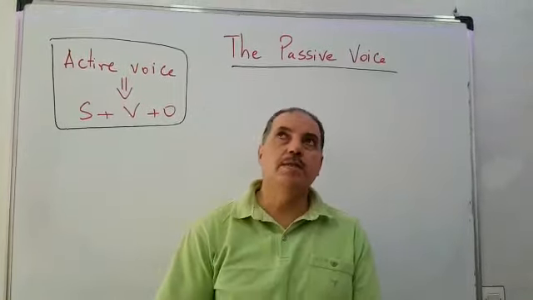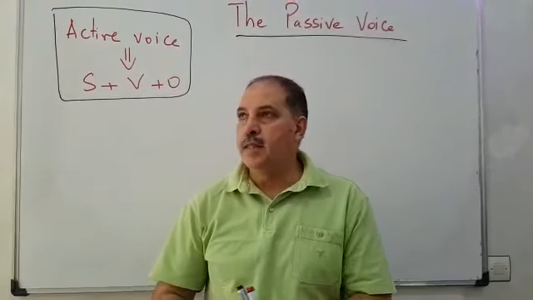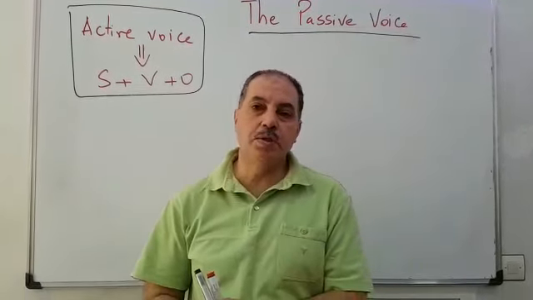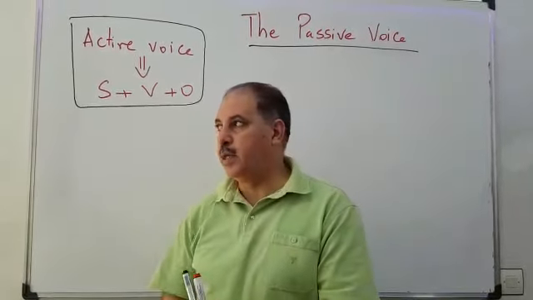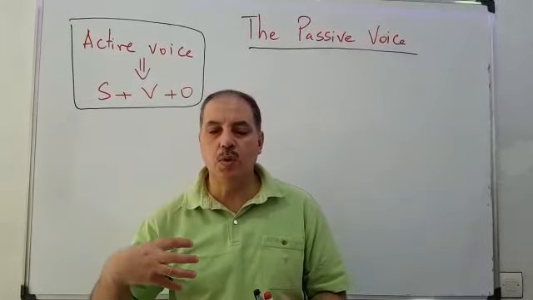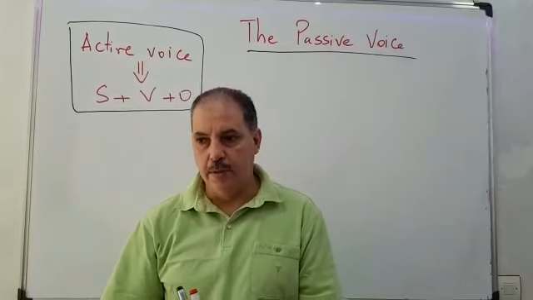So, as I said in my previous video, this one will be a continuation of the passive voice. And today I'm going to talk about passive voice and all the exceptions that we can encounter.